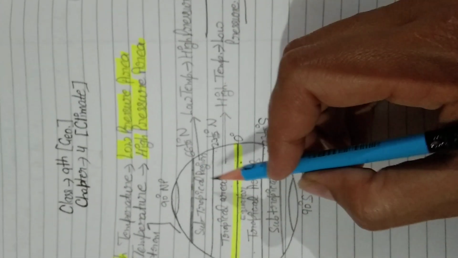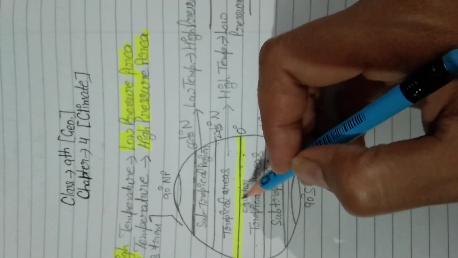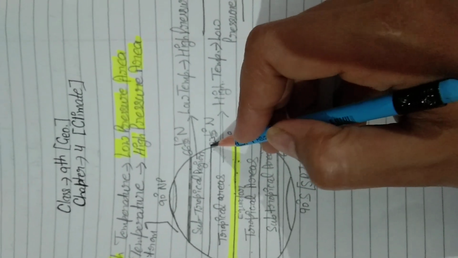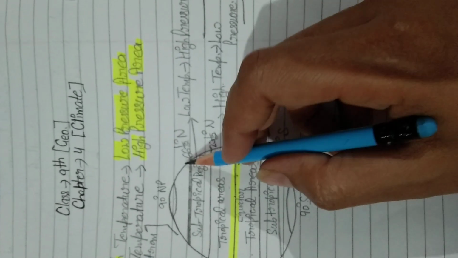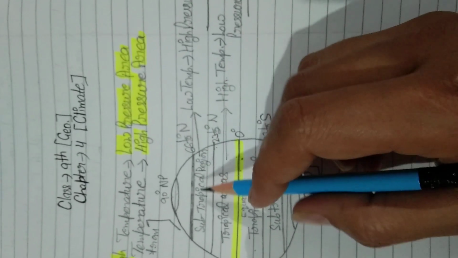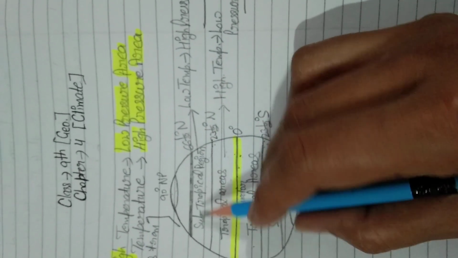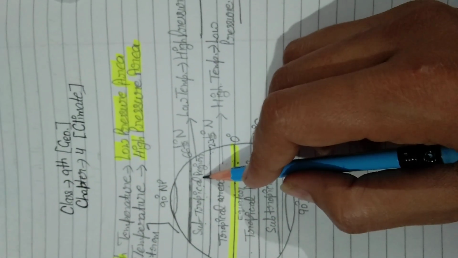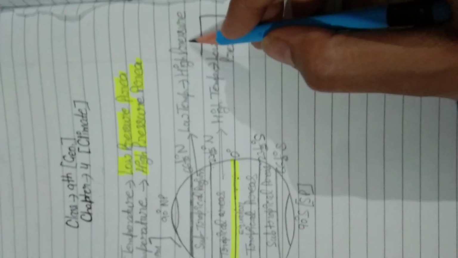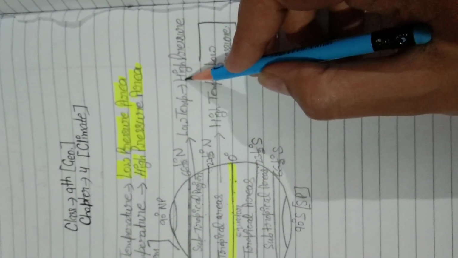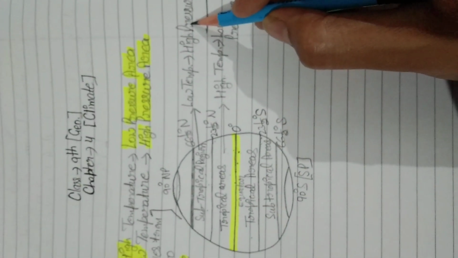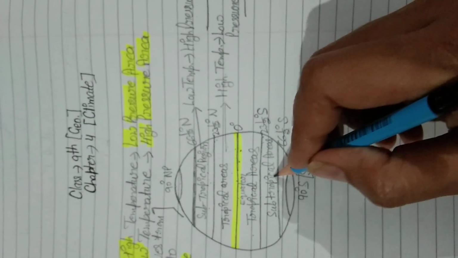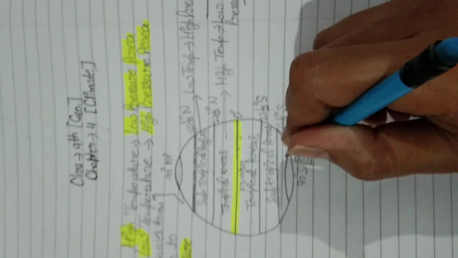Okay, students, but as we are moving away from the equator, from 23.5 degree north to 66.5 degree north, if we discuss the temperature, then comparatively we have low temperature in this belt. Then low temperature is equal to high pressure. Same phenomena, same weather conditions we have in the southern hemisphere.